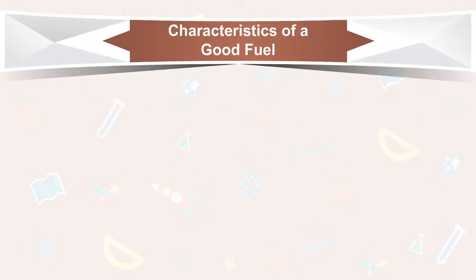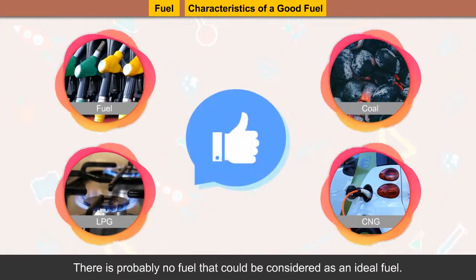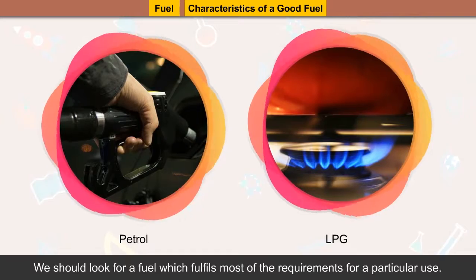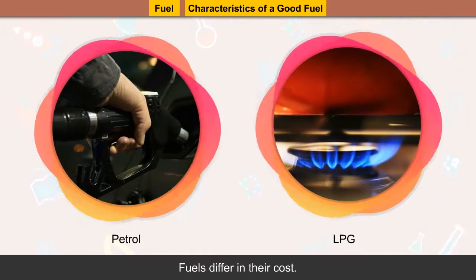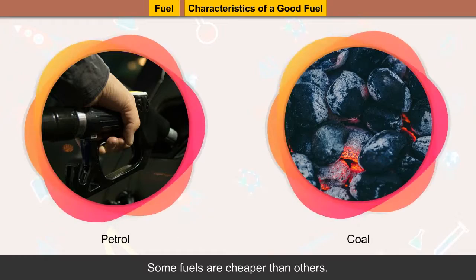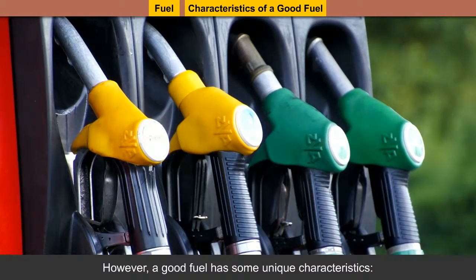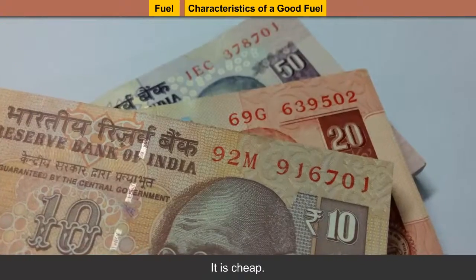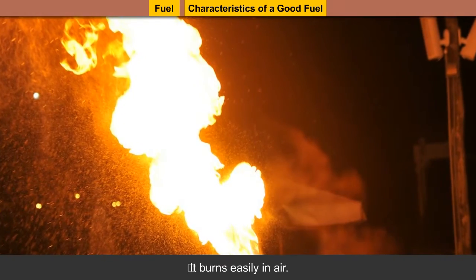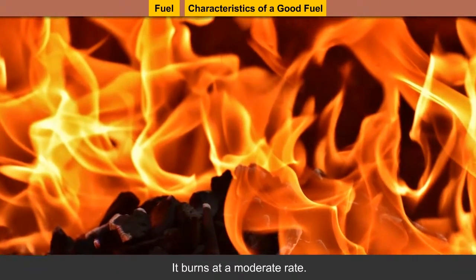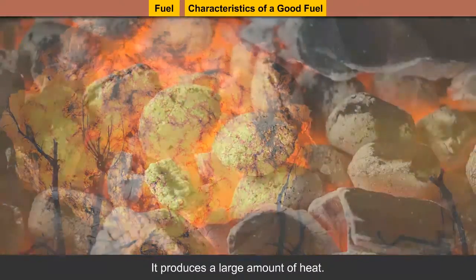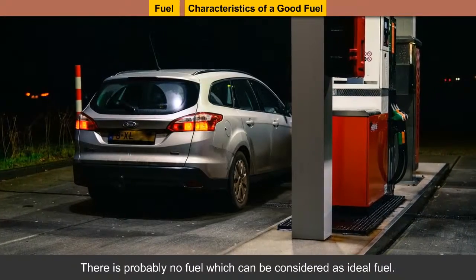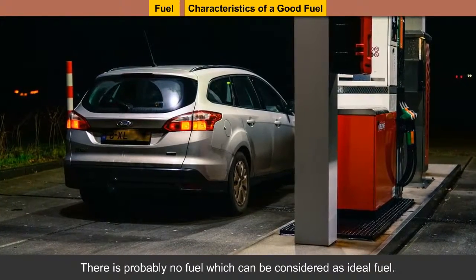Characteristics of a good fuel. There is probably no fuel that could be considered as an ideal fuel. We should look for a fuel which fulfills most of the requirements for a particular use. Fuels differ in their cost. Some fuels are cheaper than others. However, a good fuel has some unique characteristics. It is readily available. It is cheap. It burns easily in air. It burns at a moderate rate. It produces a large amount of heat. It does not leave behind any undesirable substance.